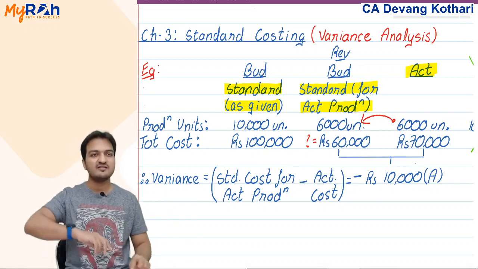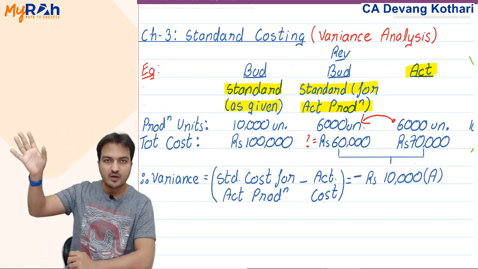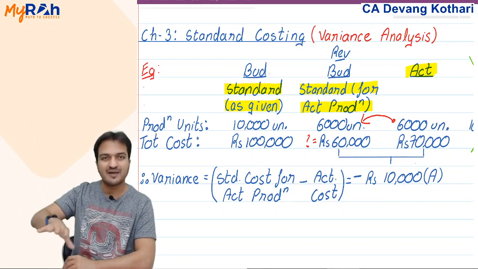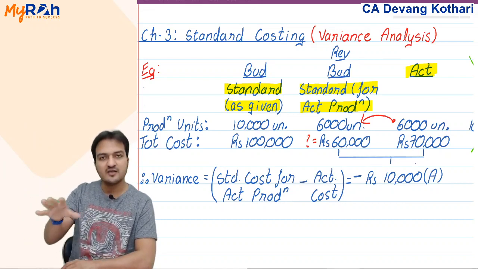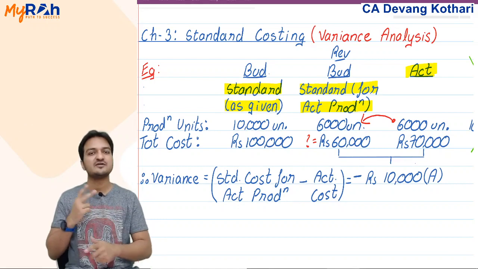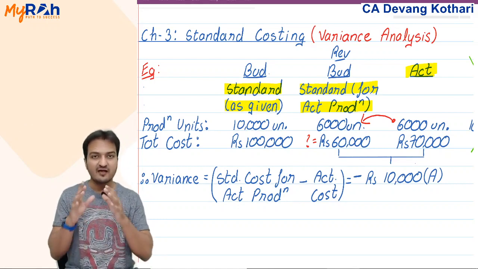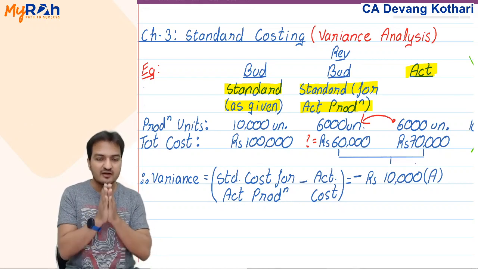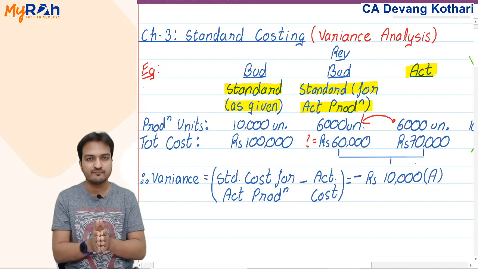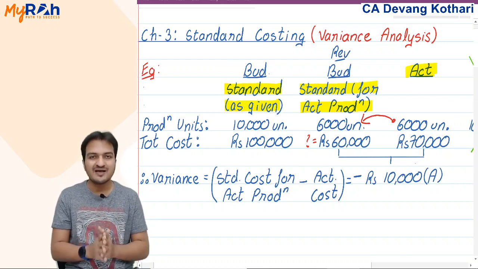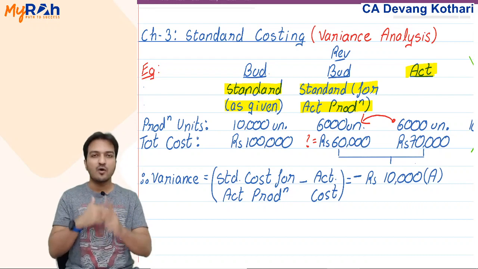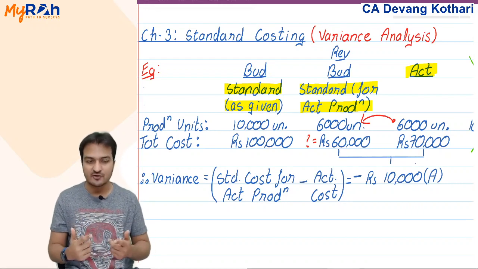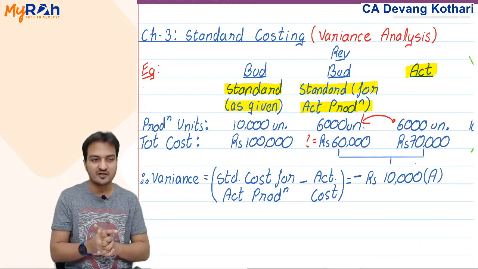Like remember in that Goa trip example, if I planned a trip with my friends and at the end of the trip I realized that the cost incurred is more, then I will search out why I incurred extra cost. What could be the reasons? Natural reasons, don't tell me weird reasons.